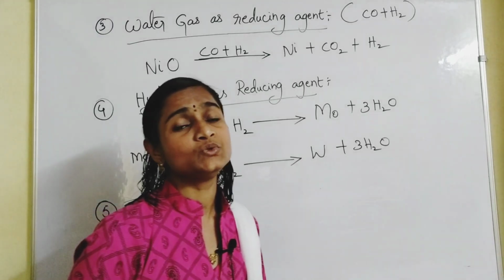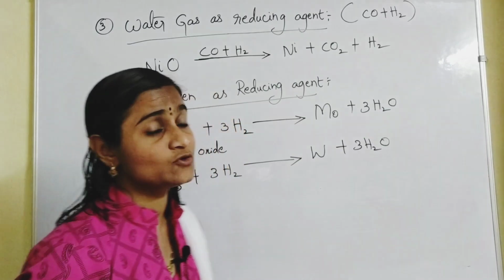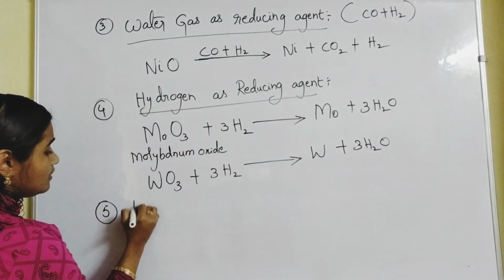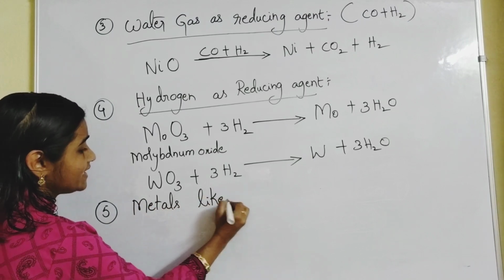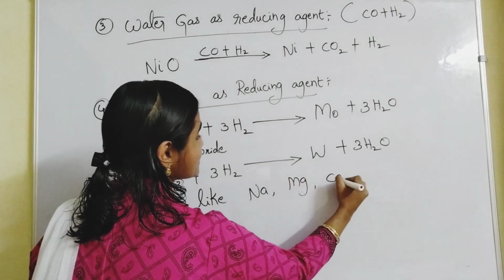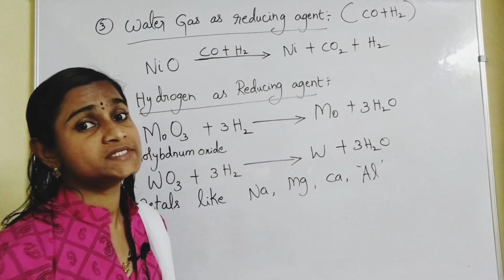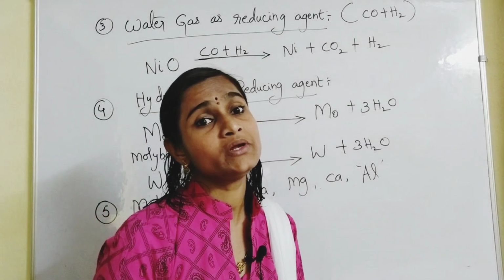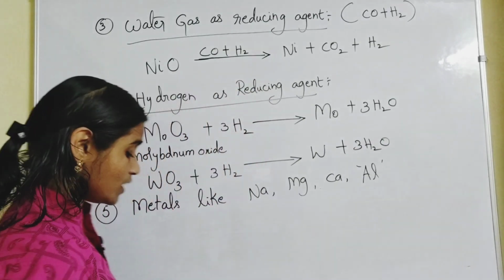And then now coming to highly electropositive metals. Metals like sodium, magnesium, calcium, aluminum can also be used as the best reducing agents. We all know that metals are what? Good reducing agents. So in what cases?